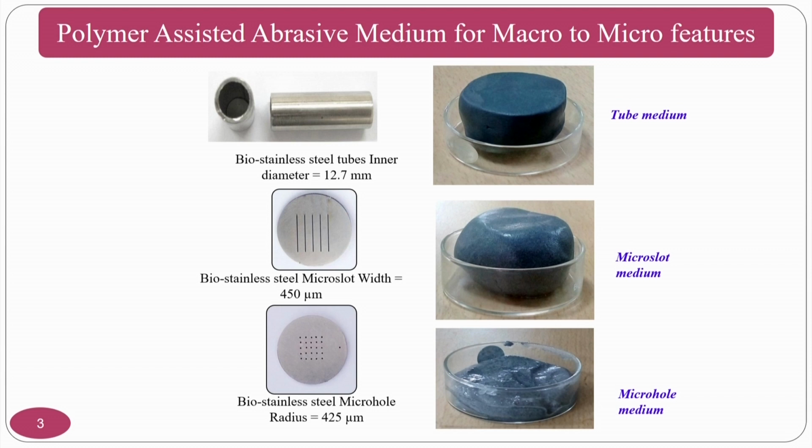If my workpiece is bio-stainless steel or surgical steel and you want to finish these tubes, you can go for a high viscous medium. As the geometries reduce, you have to use a low viscous medium.